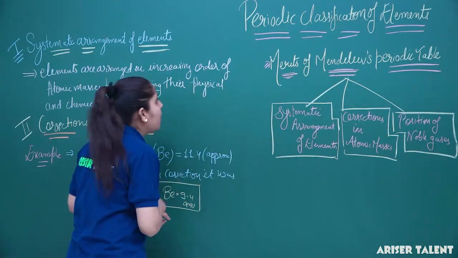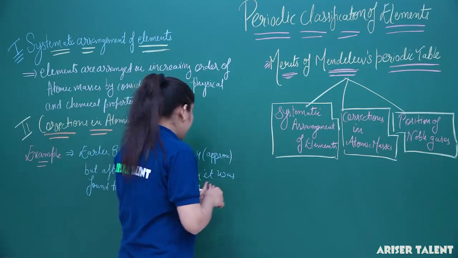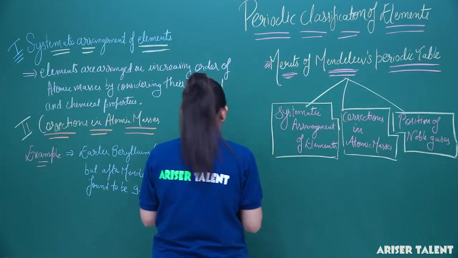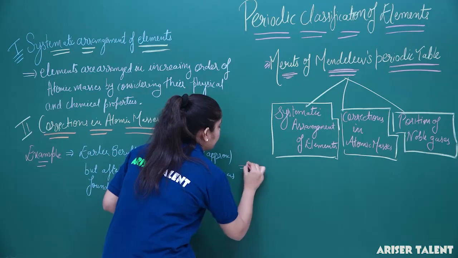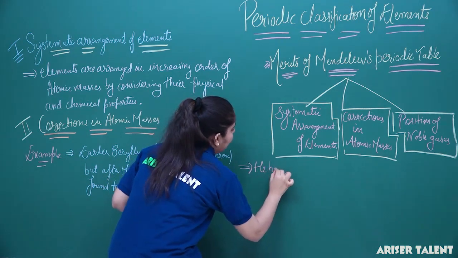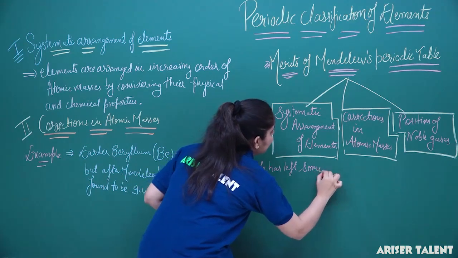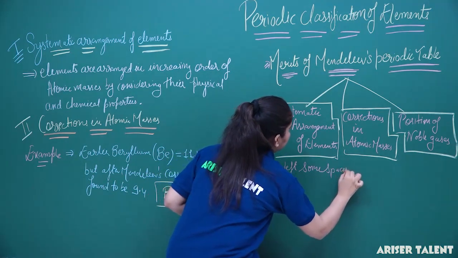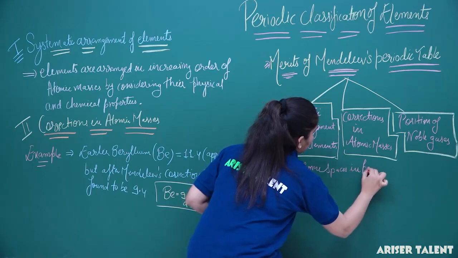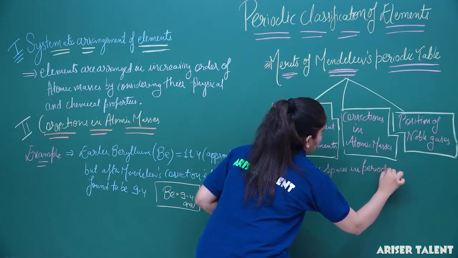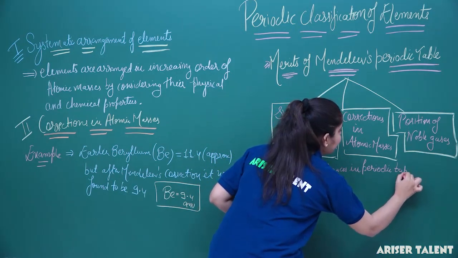So the next point about the merits of Mendeleev's periodic table is he has left some spaces in the periodic table. Why has he left some spaces?